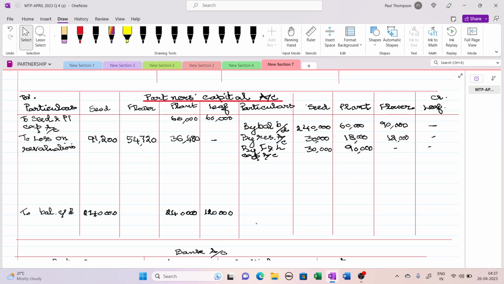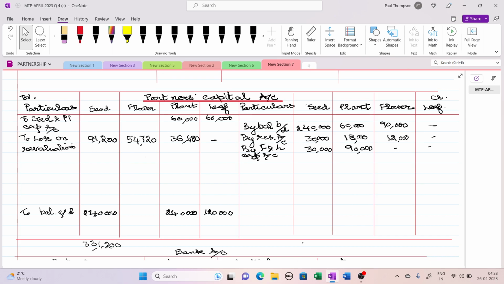Now we see this total 2,40,000 plus 91,200 will be 3,31,200. The total of this is 3,31,200. So this side is more.